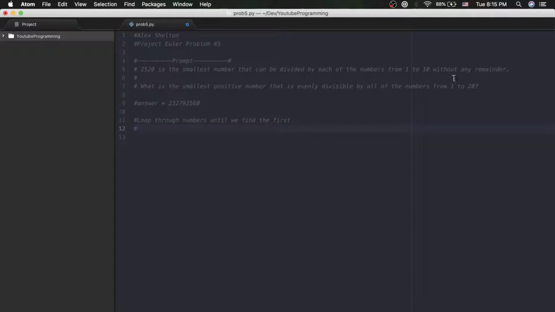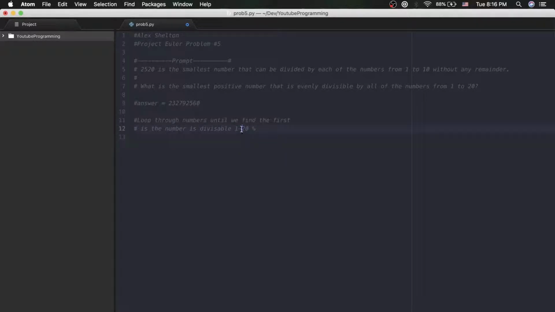And secondly, since it's saying it's divided by each number 1 through 20 without any remainder, we know we can use remainder division. We'll have to check if the number is divisible in the range 1 through 20, and we'll use the mod operator for this, inside of this function.